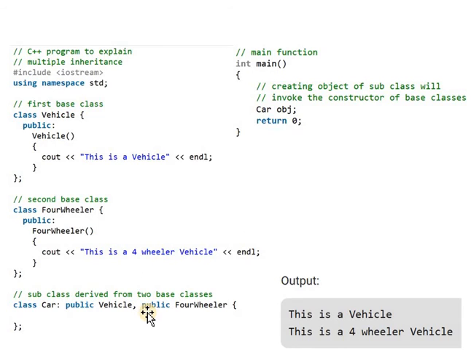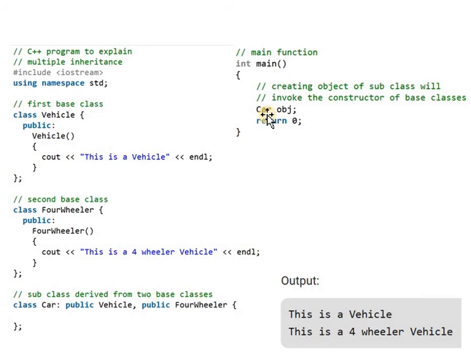Then again we define a visibility mode for the second base class, and after that we write the second base class name. Then we write the body for the subclass. Then we write a main function.